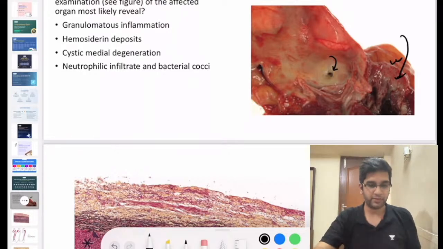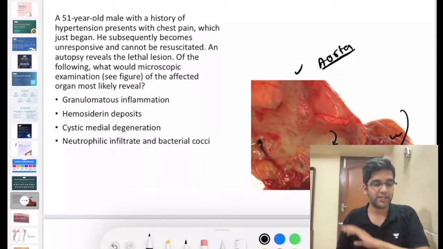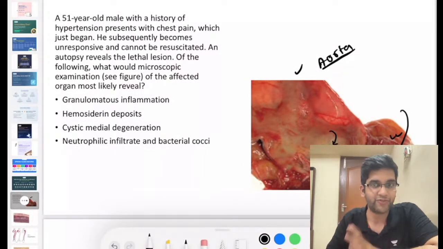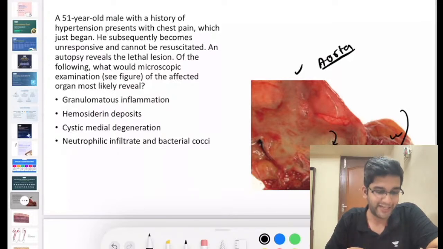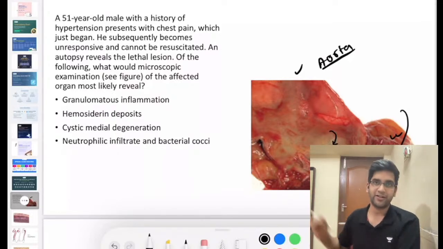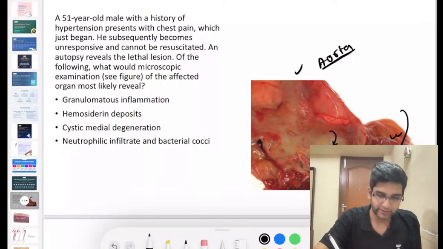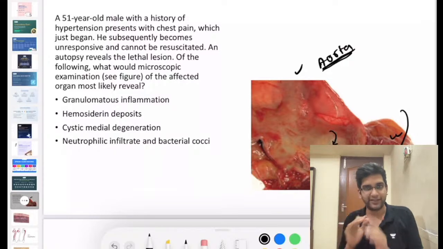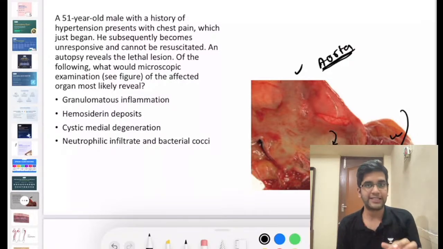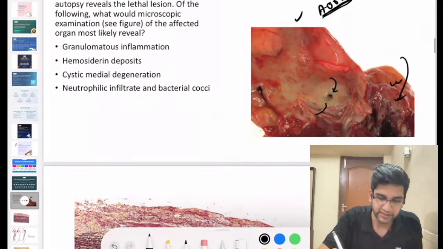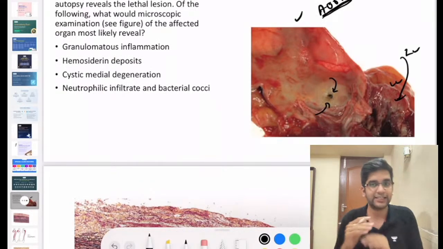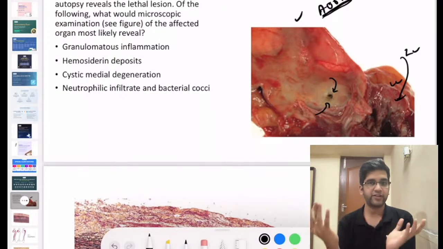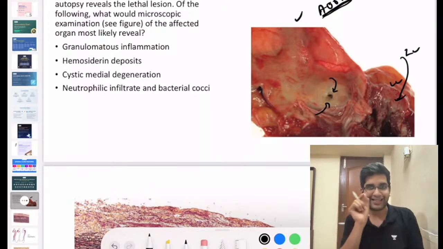Sorry guys. I hope I'm audible now. I'll just repeat what I said. It's a 51-year-old person, history of hypertension, and there's chest pain, and subsequently became unresponsive and died. And this is a cut open part of aorta, right? What I was asking was, do you have a tiny opening there in the cut open part of the aorta? What is that? This part, what do you think it is? And for understanding, this is in a cut open left ventricle. So you have a left ventricle open and aorta open, and there's a tiny hole.